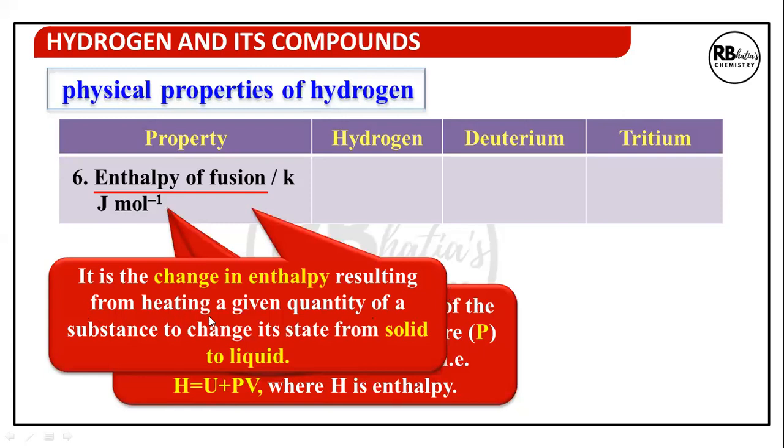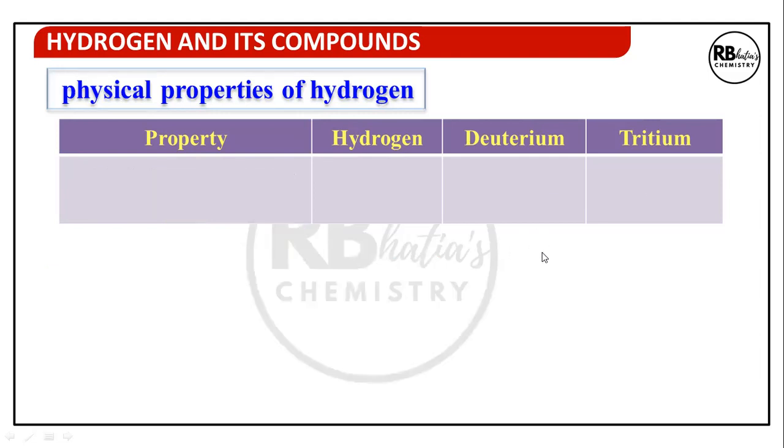Enthalpy of fusion is the change in enthalpy resulting from heating a given quantity of a substance to change its state from solid to liquid. So enthalpy of fusion for hydrogen is 0.117, deuterium is higher, 0.197, and tritium is not measured because it's radioactive. So data related to tritium is less available.